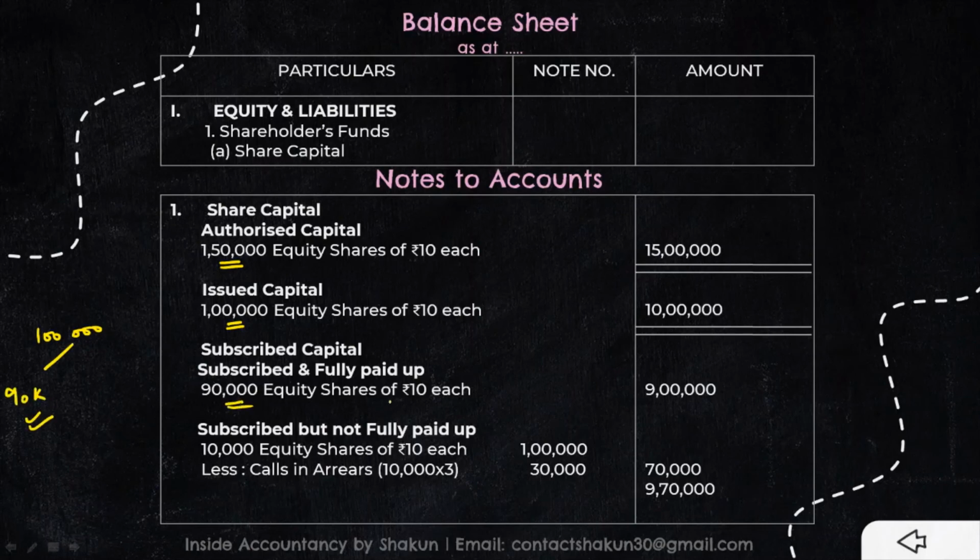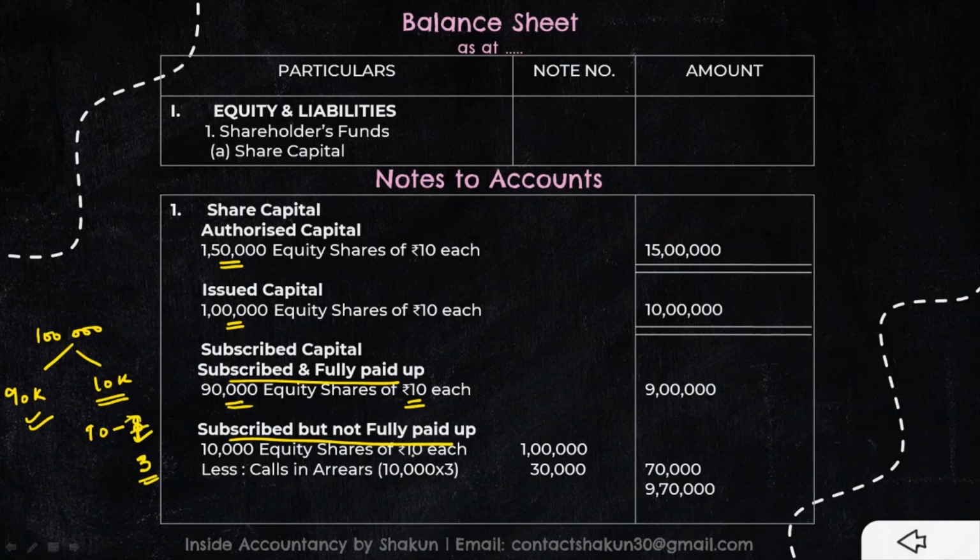So 90,000 at the rate of 10, 9 lakh is the amount which will show under fully paid up. Both categories are shown here, fully paid up also and not fully paid up also, because 10,000 were the people who had made some default. Out of rupees 10, they had only paid rupees 7. They had not paid 3 per share.